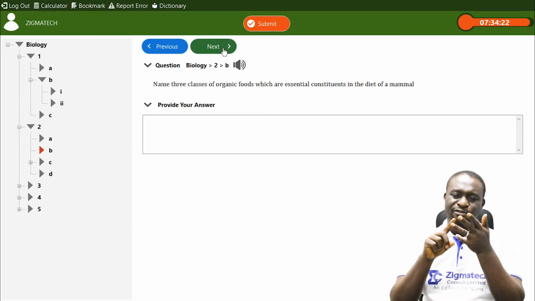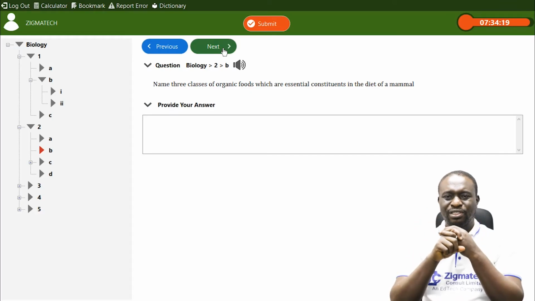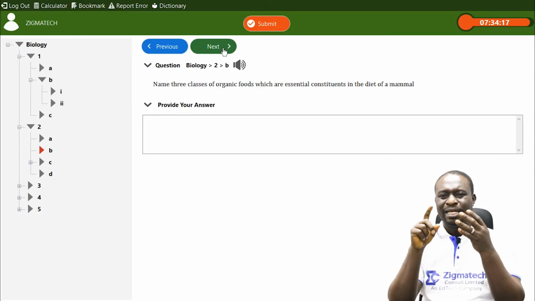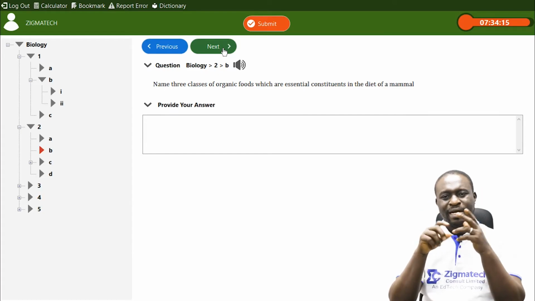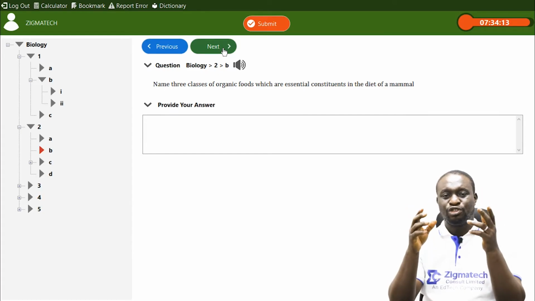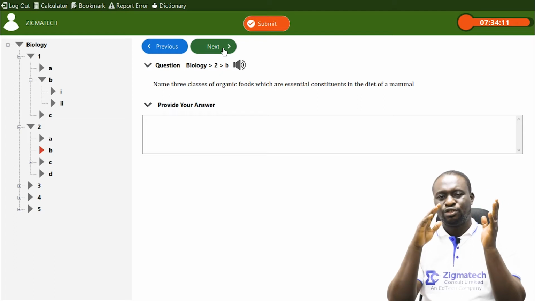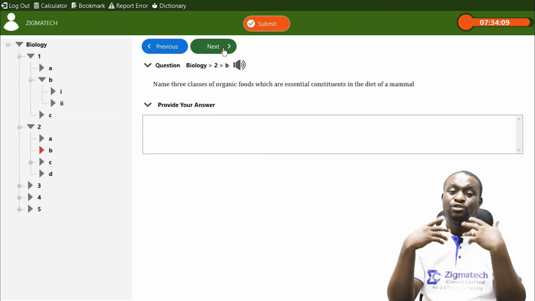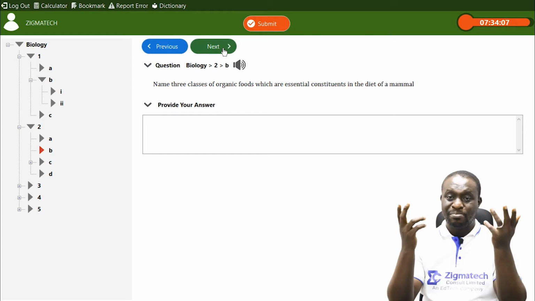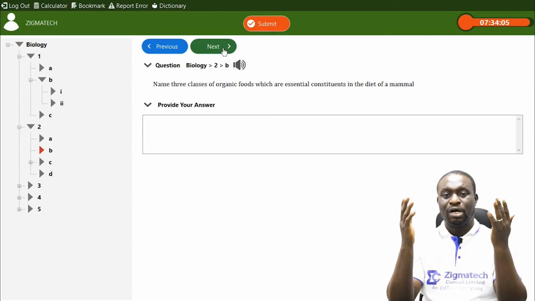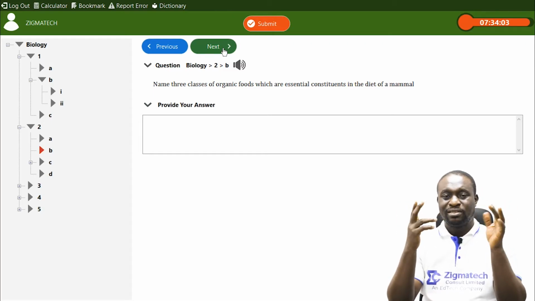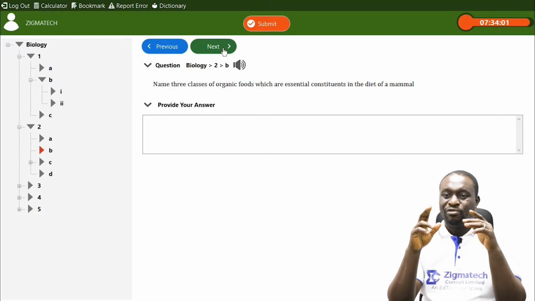We also have the 4th one, which is minerals, and very importantly, we have what? Vitamins. Now, minerals and vitamins constitute the vegetables, the fruits, and also some other things we already make use of, like eggs, meats, and all those.